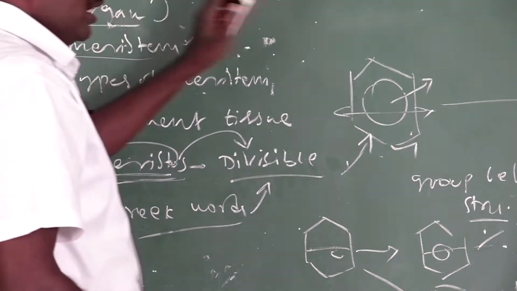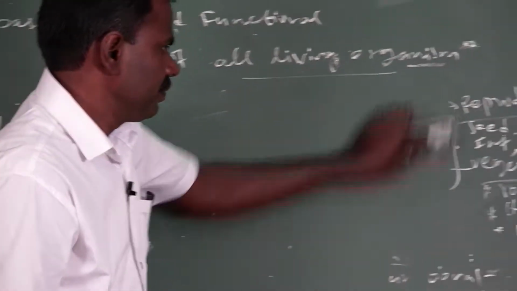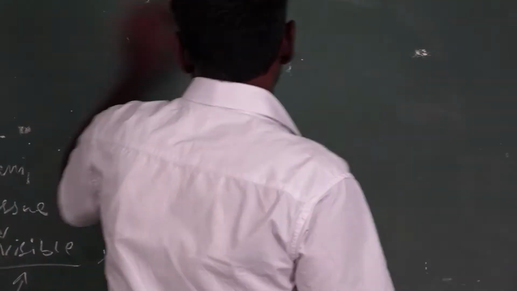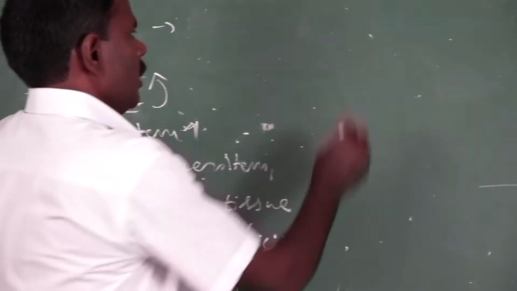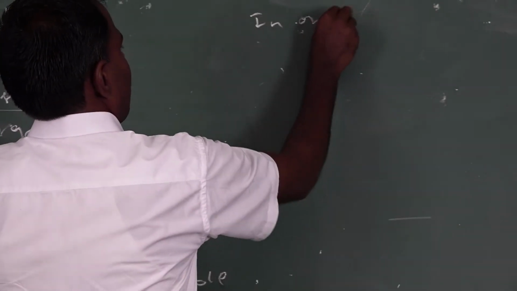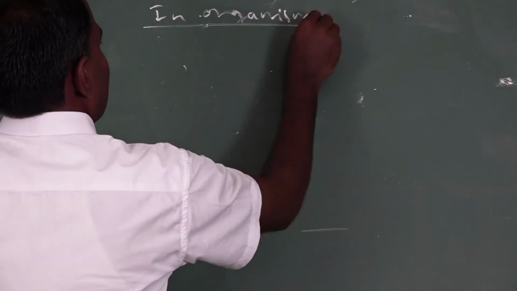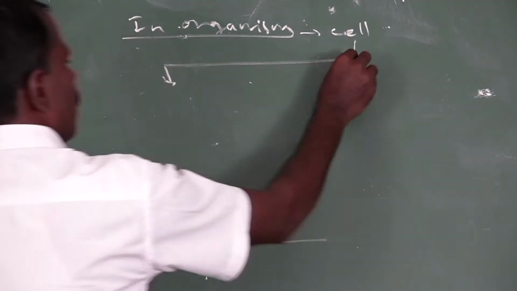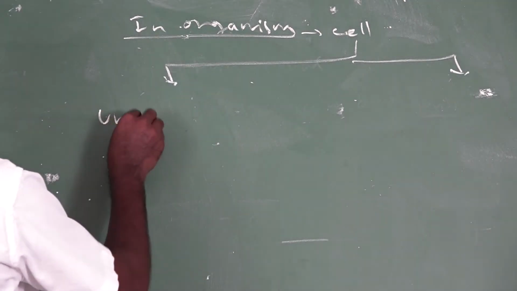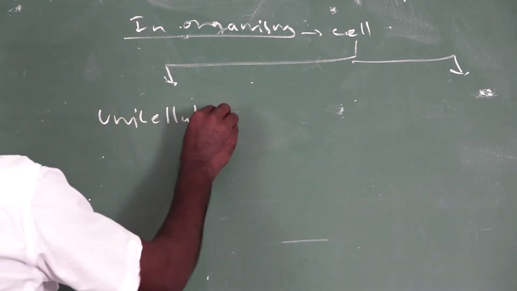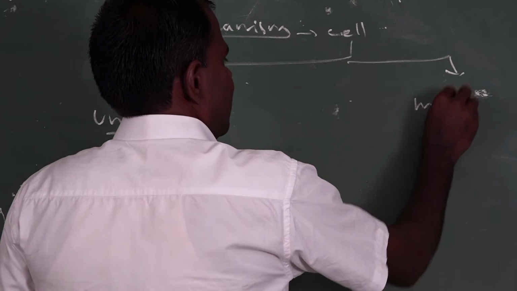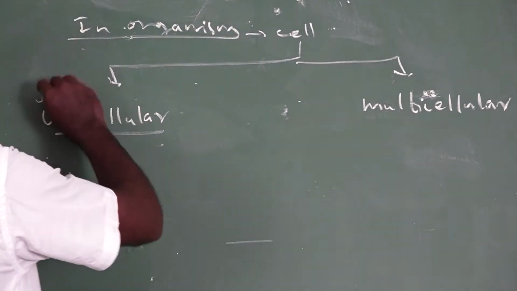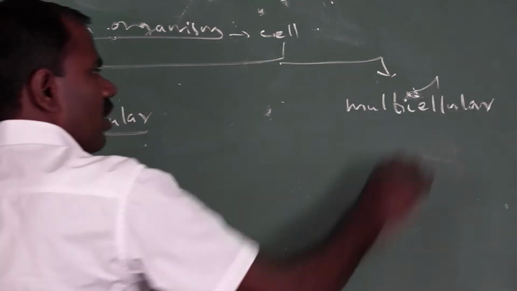Now, the cell organization. Based on the number of cells present, there are two types of organisms: one is the unicellular organism and the second is the multicellular organism.